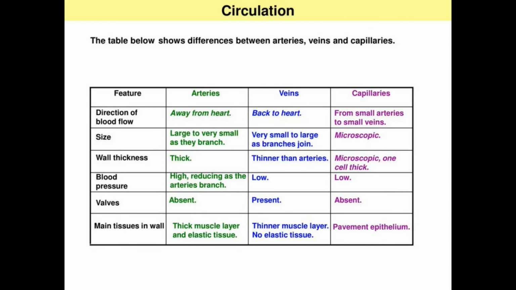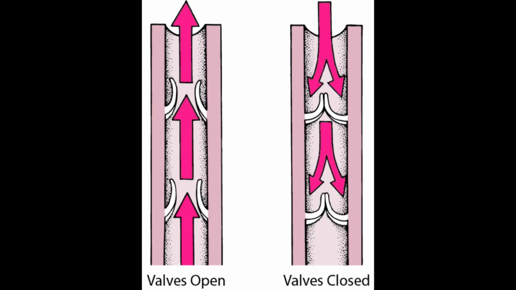About valves. In arteries, valves are absent. In veins, valves are present. And in capillaries, valves are absent. What are valves? Valves are the flap-like openings which enable the blood to flow in one direction. Why do veins have these valves? Generally, veins carry deoxygenated blood.